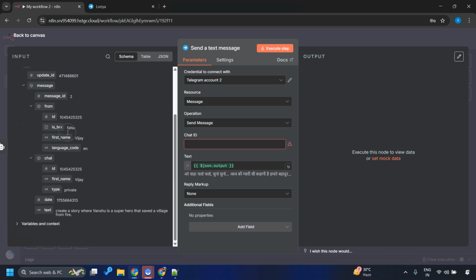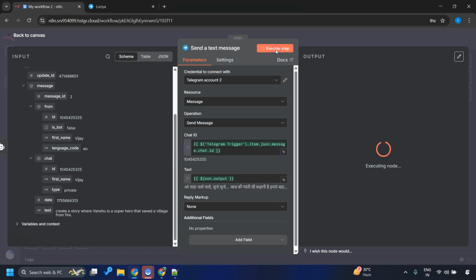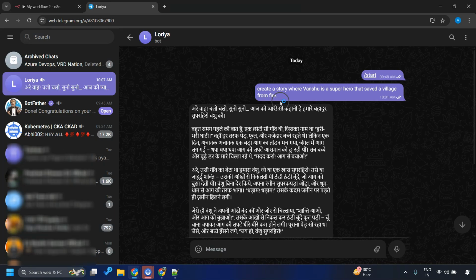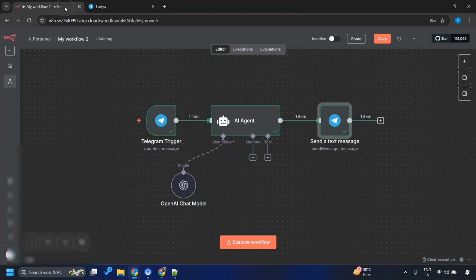So expand this, go to chat, go to ID. Since it is asking for chat ID, I'll give the chat ID to it. And we are good. Let's execute the step. And there we go. We have got the story as a response to the request. This is super cute, isn't it? Leaving my grammar aside, everything is good about it. I'm already proud of it.